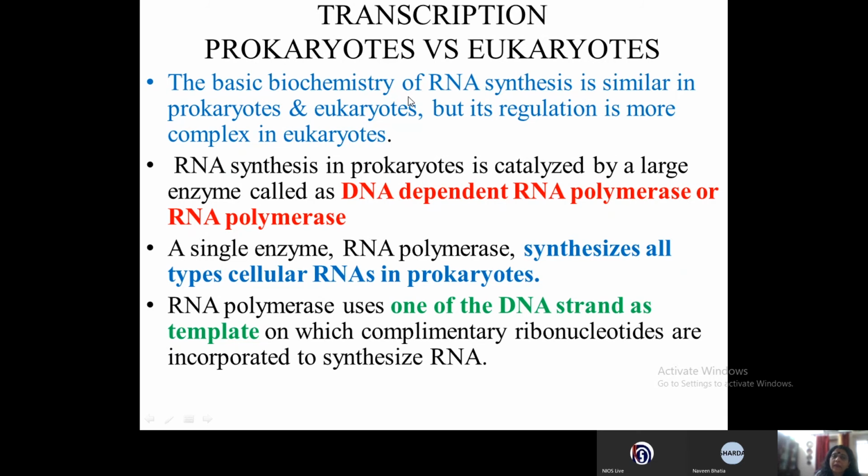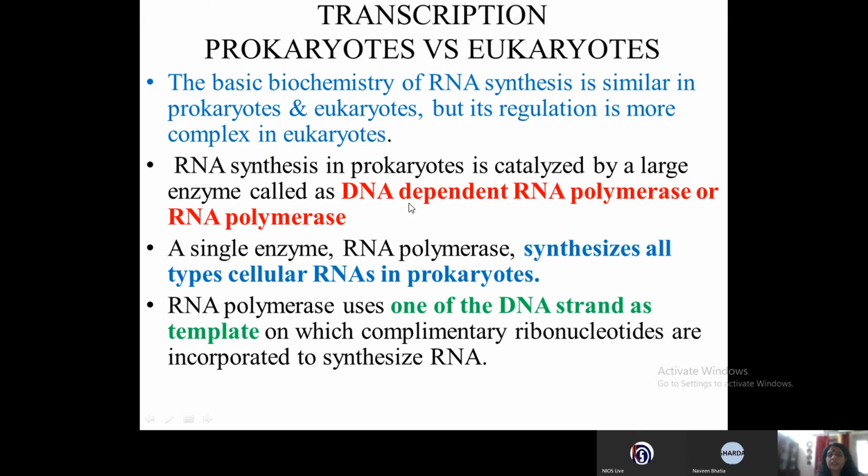Though the basic biochemistry of RNA synthesis is similar in both prokaryotes and eukaryotes, its regulation is more complex in eukaryotes. Now, eukaryotes as such are complex. They are more evolved than prokaryotes, so obviously the processes are also a little different, but the basic biochemistry of RNA synthesis remains the same in prokaryotes as well as eukaryotes.